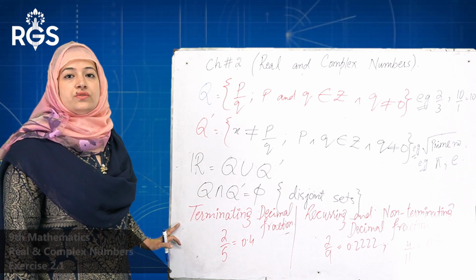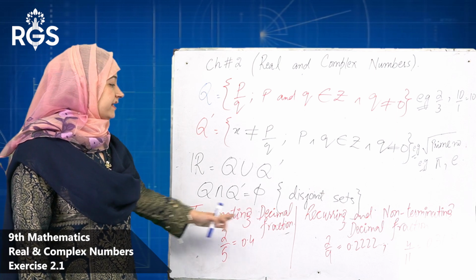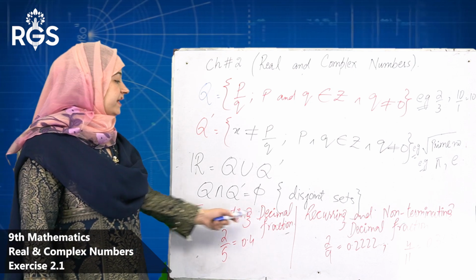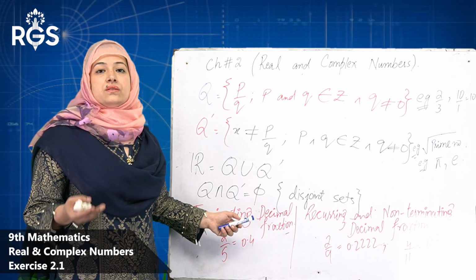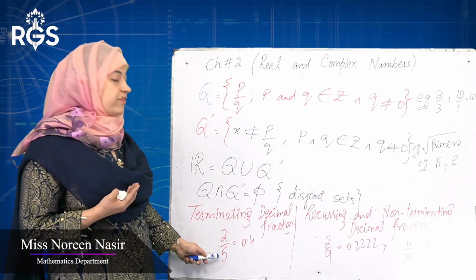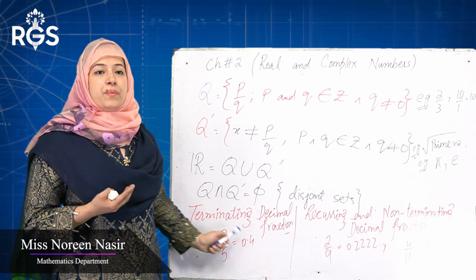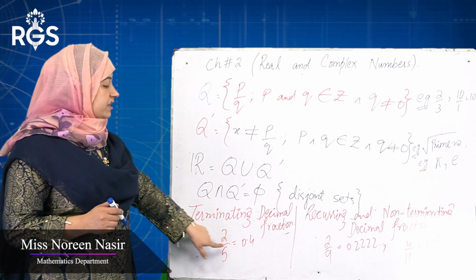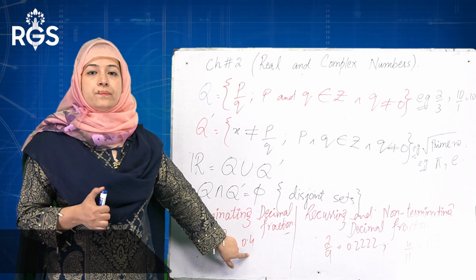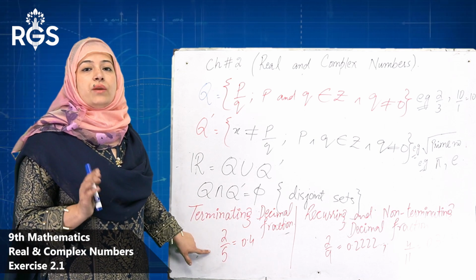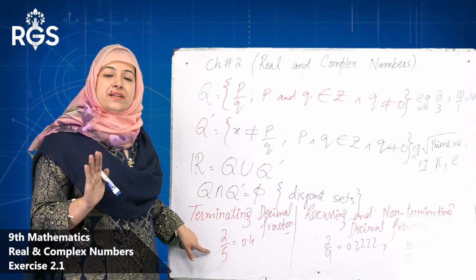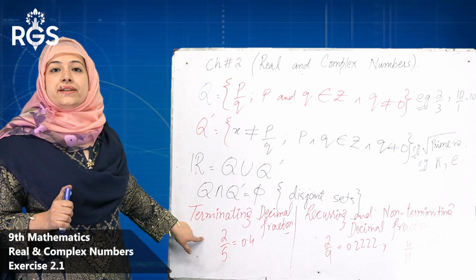Next, classification of the rational number: terminating decimal fraction, and recurring and non-terminating decimal fraction. Terminating decimal fraction means some digits we can write like this. When we divide 2 by 5, it terminates. By division the answer is 0.4, stop, it terminated, the digits ended. We can write 1 by 2 like this, 0.5. So 0.5 is an exact answer. So this is your terminating decimal fraction.